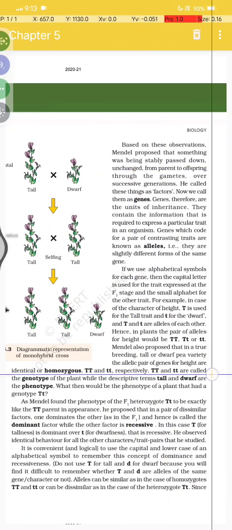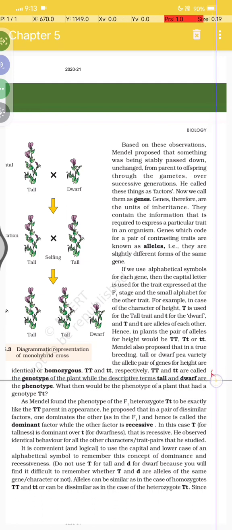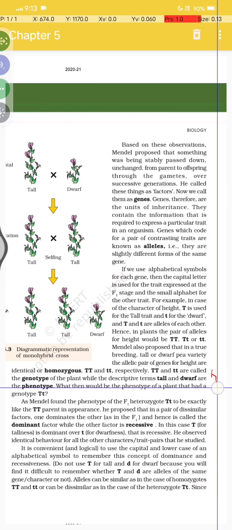identical, or homozygous: capital T capital T and small t small t respectively. Capital T and small t are called the genotype of the plant, while the descriptive terms tall and dwarf are the phenotype. What would be the phenotype of the plant with the genotype small t small t? As Mendel found, the phenotype of the F1 heterozygote, capital T small t, was exactly like the capital T capital T parent in appearance.